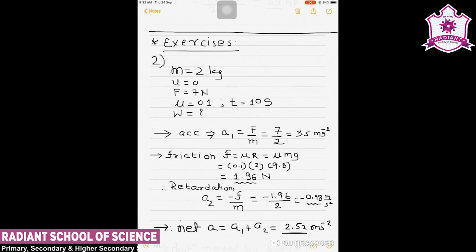Second, work done by friction in 10 seconds. Third, work done by net force on the body in 10 seconds. And question number 4 is the change in kinetic energy of the body in 10 seconds. And then we are asked to interpret our result.